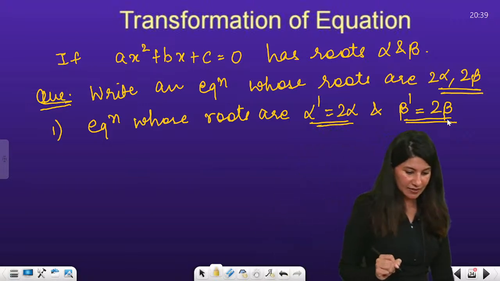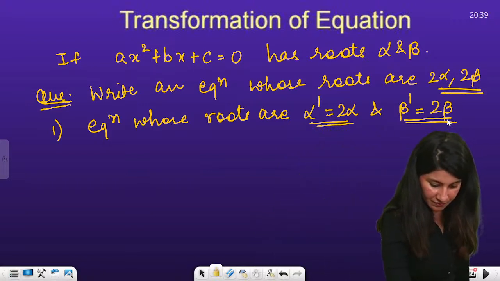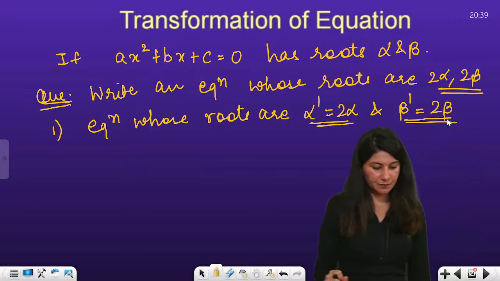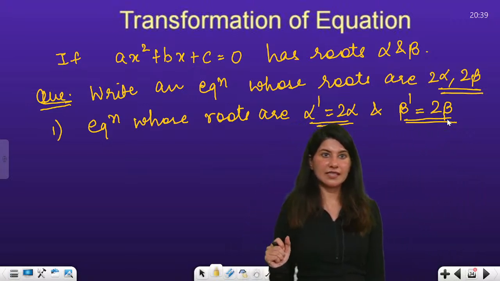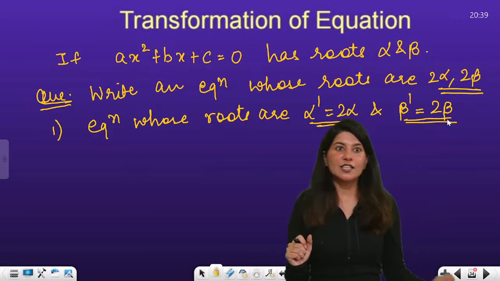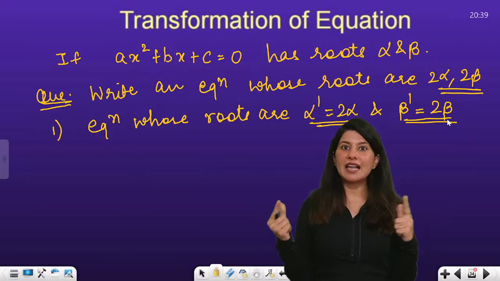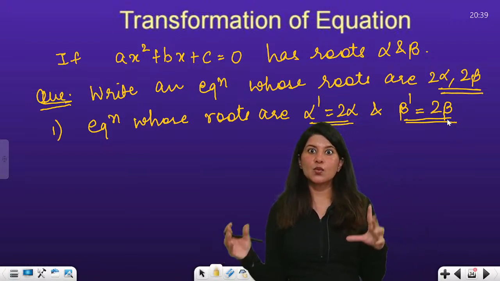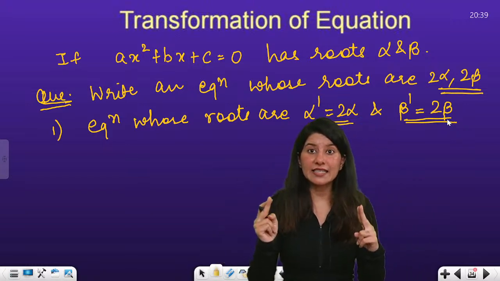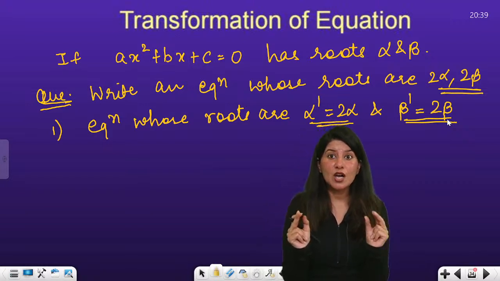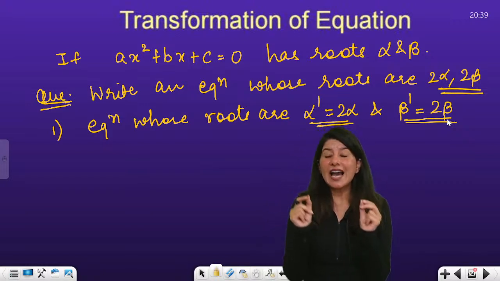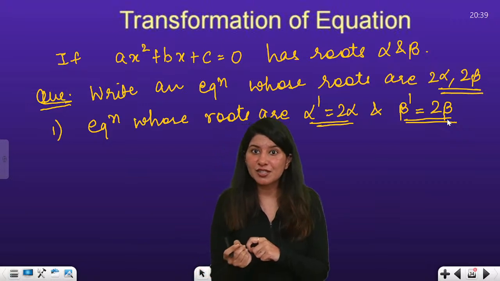Clear? So I am going to write an equation whose roots are alpha dash and beta dash. Understand this nicely. I am looking for an equation which will satisfy alpha dash and beta dash, right?